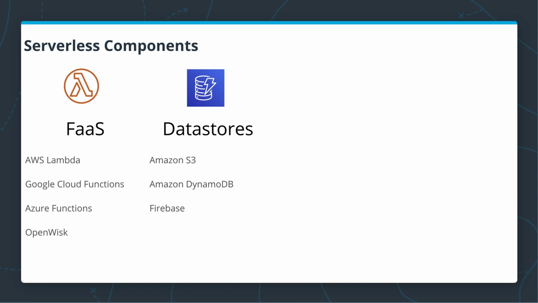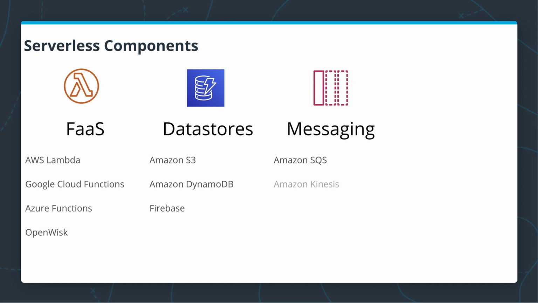In addition to storing data, it's important to send messages from one application to the other, and there are a number of serverless messaging solutions. For example, one of them is Amazon SQS, or Simple Queue Service. Another popular solution is called Amazon Kinesis, which provides a generic data streaming service that we will talk about later in this course. And again, not only Amazon is in the serverless game, Google and other providers are developing their solutions like Google Pub/Sub.